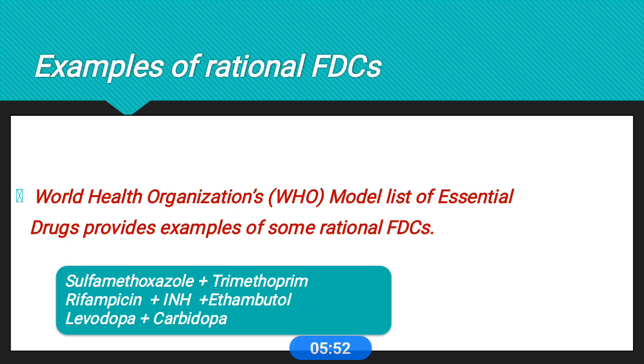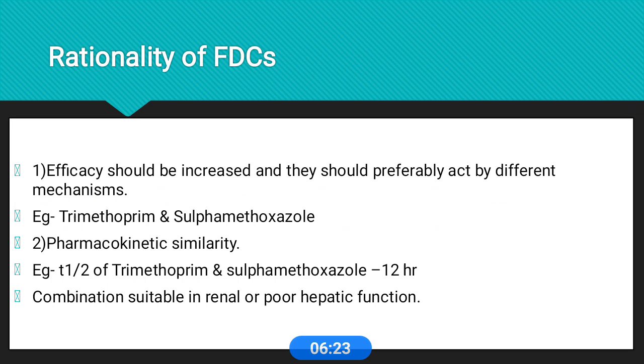Okay. Next we come to some examples of rational FDCs. According to WHO, the model list of essential drugs provides examples of some rational FDCs: sulfamethoxazole and trimethoprim, some anti-tubercular combinations like rifampicin, isoniazid, ethambutol, and anti-Parkinson's drugs like levodopa and carbidopa. These FDC combinations are rational according to WHO.